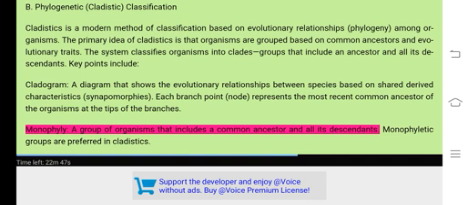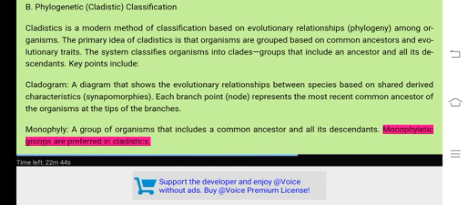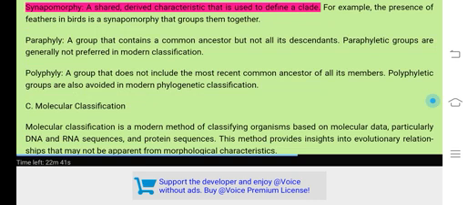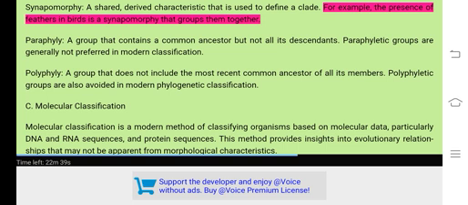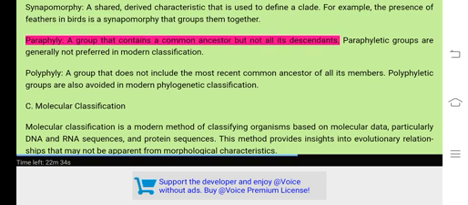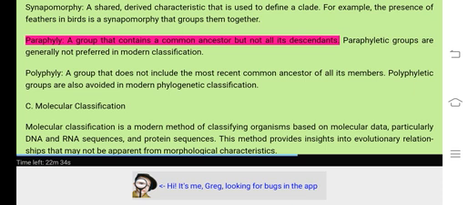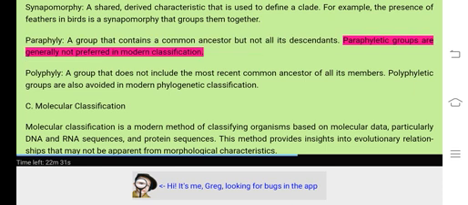Monophyly, a group of organisms that includes a common ancestor and all its descendants. Monophyletic groups are preferred in cladistics. Synapomorphy, a shared, derived characteristic that is used to define a clade. For example, the presence of feathers in birds is a synapomorphy that groups them together. Paraphyly, a group that contains a common ancestor but not all its descendants. Paraphyletic groups are generally not preferred in modern classification.